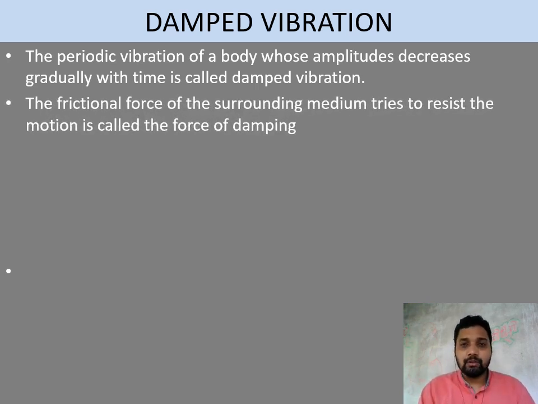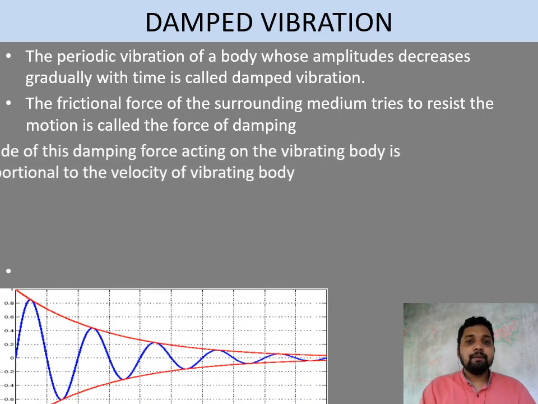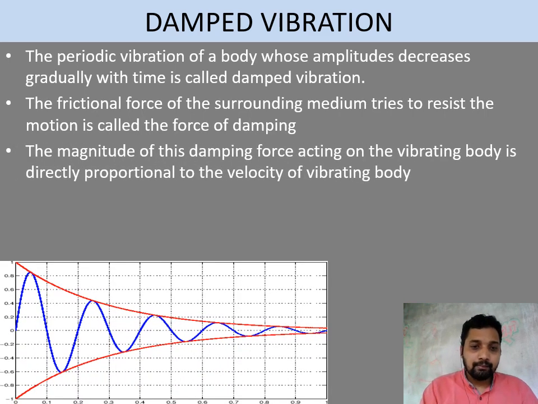In damped vibration, because of the frictional force, the force which decreases the amplitude of vibration is called the force of damping. The other type of vibration is undamped vibration, where there is no effect of any external factor like friction. Here you can see the graph. In this graph, first the amplitude is high and gradually the amplitude is decreasing.